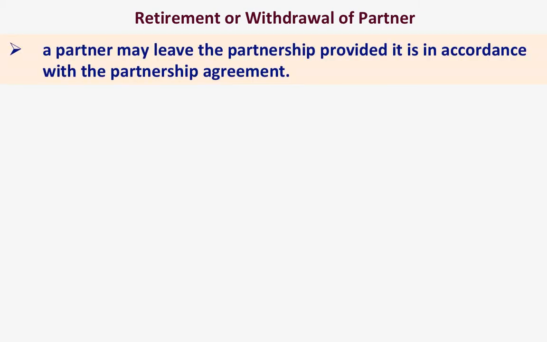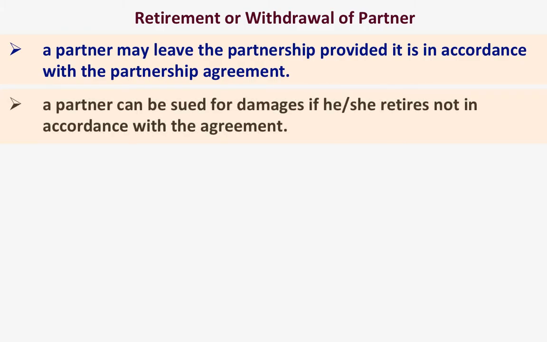A partner may leave the partnership provided it is in accordance with the partnership agreement. So the partner should make sure that leaving the partnership is in accordance with the partnership agreement. If not, a partner can be sued for damages if she retires not in accordance with the agreement. So he has to take note of this.